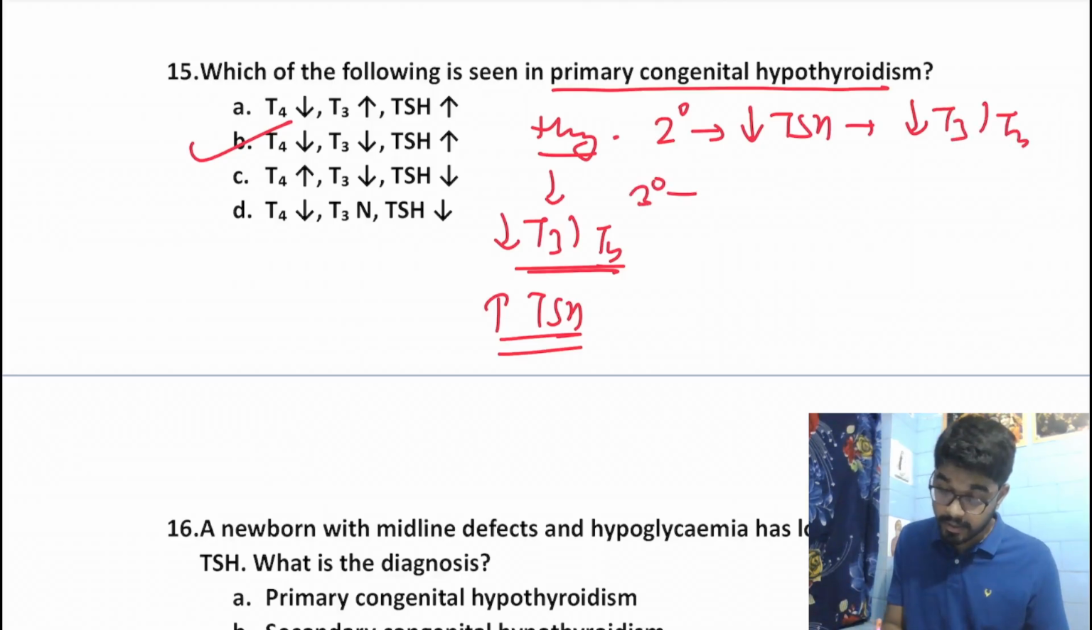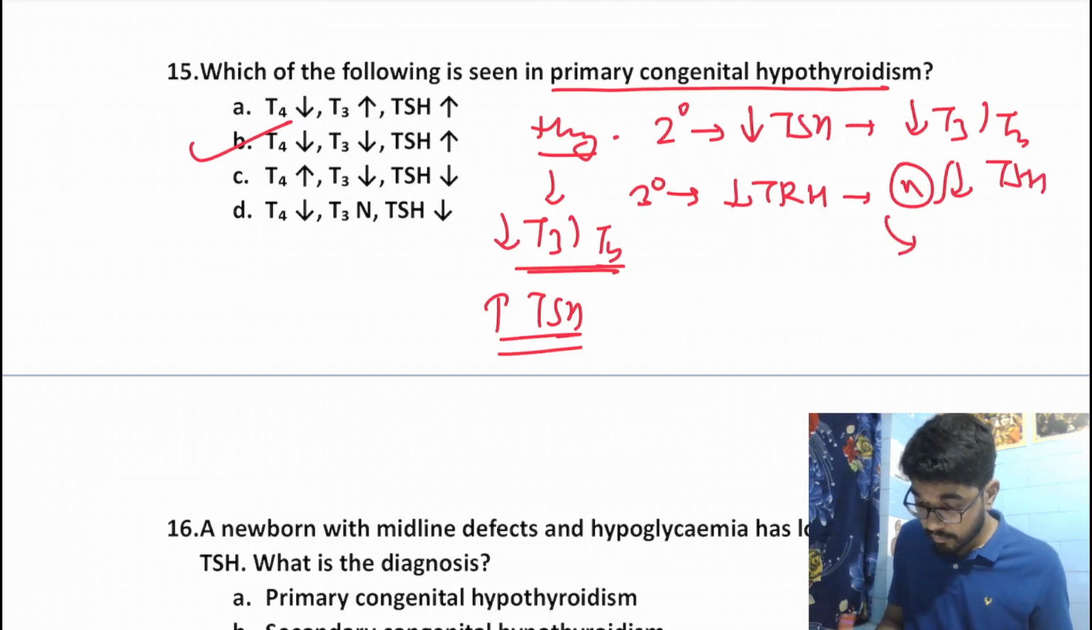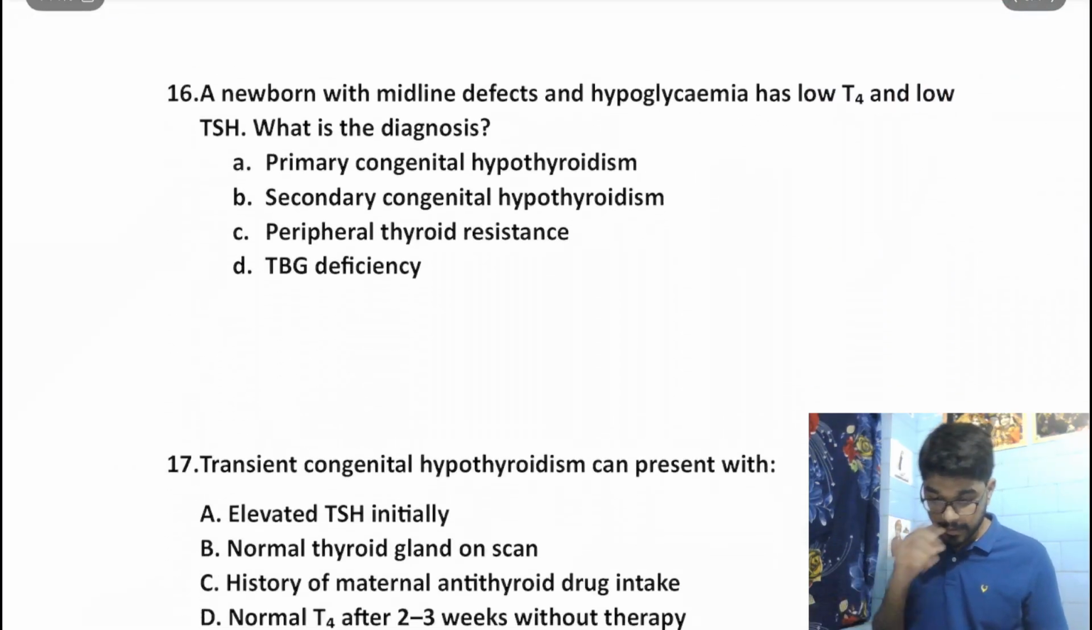Whereas in tertiary, we would have decreased TRH, which would result in a normal to decreased TSH, which would result in decreased T3 and T4. Okay. Moving on to the next question.